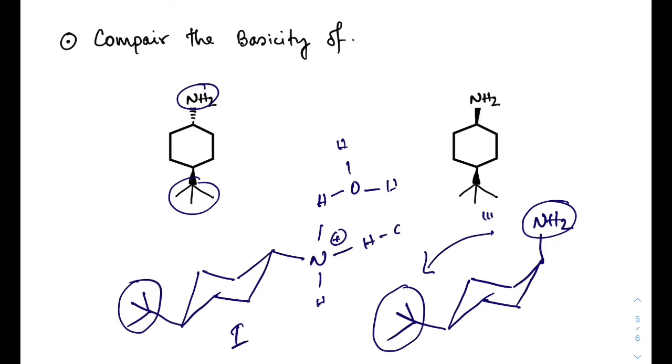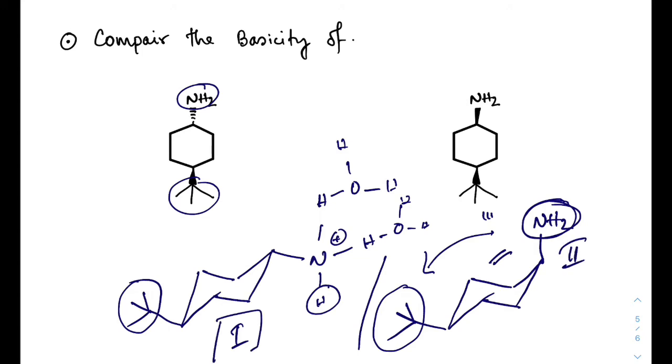Similarly, these also undergo solvation. But in case 2, this solvation is sterically hindered due to the presence of the tert butyl group on the same side in cis manner. Therefore, the conjugate acid in case 2 is not as stable as in case 1. Therefore, structure 1 is more basic than structure 2.